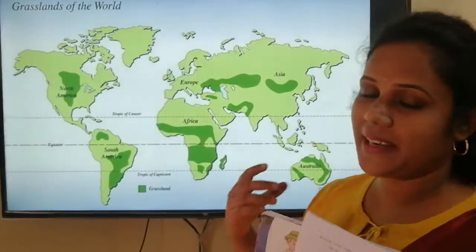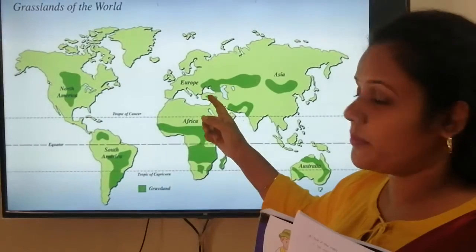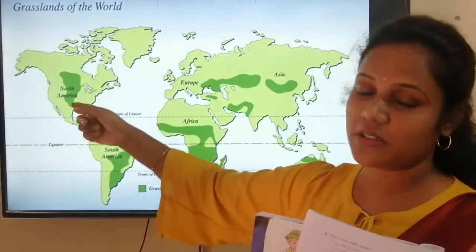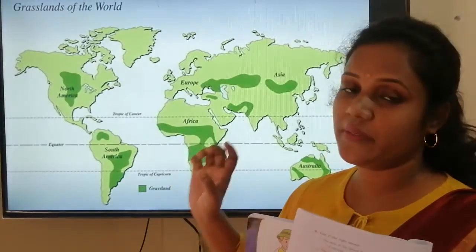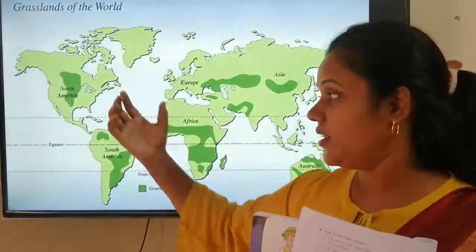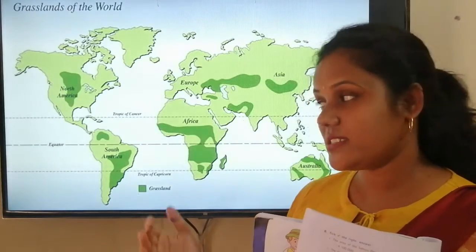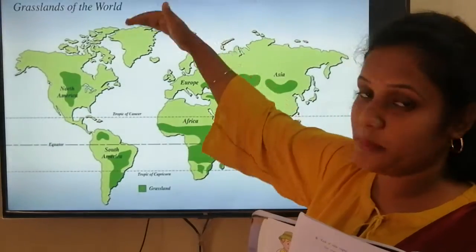So if you want to plant any kind of crop in the steppes or in the prairies, the steppes are here in Europe and Asia and prairies in North America, we can't grow all throughout the year. We have only one season, that is the summer season, in which we can do the cultivation of crops. Otherwise in winter season, these places are very cool because they are towards the poles.